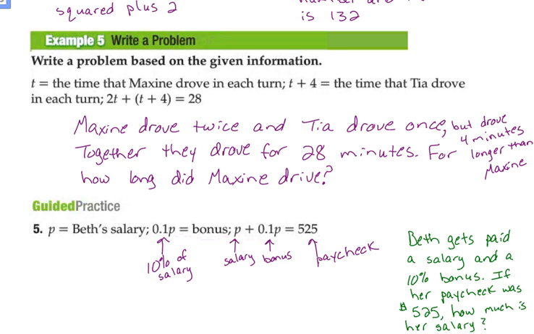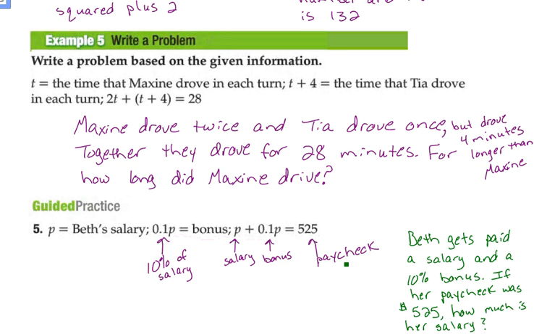Okay, a much better way to go about this. Understanding that we have p equals best salary. This 0.1p equals her bonus. Well, 0.1 represents 10% of whatever p is. Well, that's salary. So I wrote that 0.1p represents 10% of her salary. Then let's actually look at the equation. We have her salary. We added in her bonus. And those two together equal 525, which must mean her paycheck or how much she got paid. So we have her salary and her bonus together gives her a $525 paycheck.